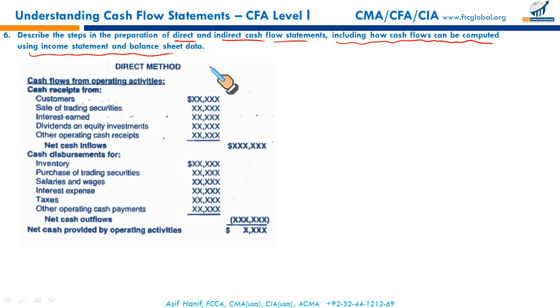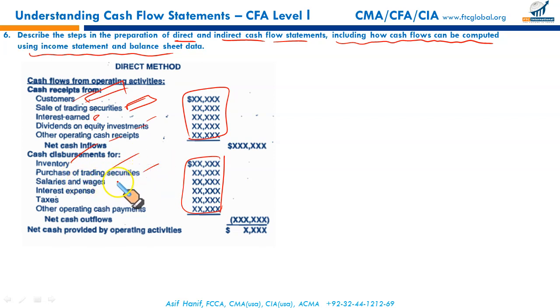This is the direct method. I told you, you will have to drill down your accounting records to see how much cash was received through the sales ledger control account, what was the amount received by disposal of trading securities. Each item will have to be identified from your accounting data, and then you will be able to determine the gross cash receipts from these areas, and payments for inventory, purchase ledger control account, purchase of trading securities for the period, salaries and wages paid, and interest expense, taxes, etc. All these items will have to be ascertained from the accounting records. This is the direct method. It is time consuming, and that's why it's costly. It takes more time in drawing up, and that's why it's costly.